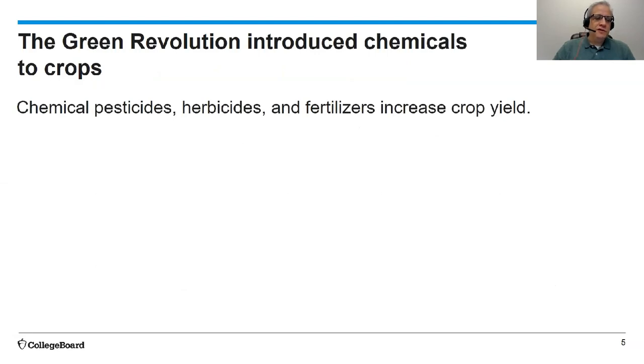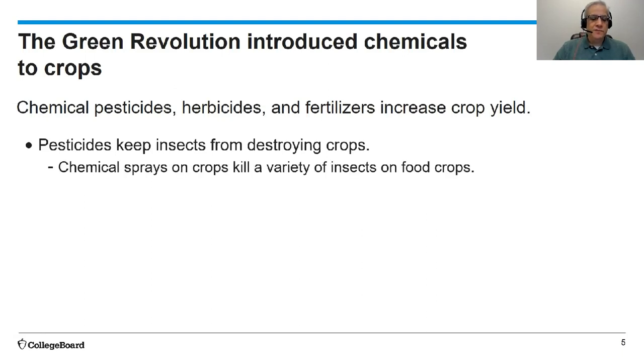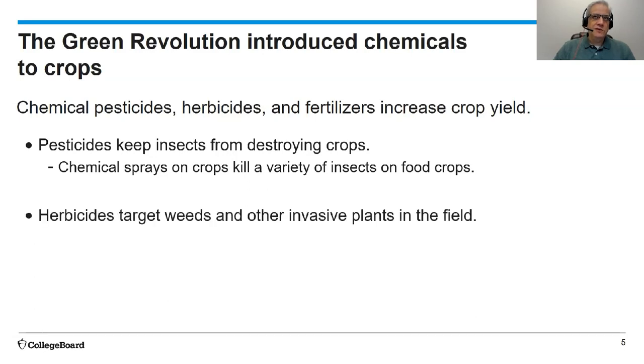The Green Revolution introduced chemicals to crops. The chemical pesticides, herbicides, and fertilizers increase the crop yield. Pesticides keep insects from destroying crops. Chemical sprays on crops kill a variety of insects on the food crops to make sure that the yield is increased. Herbicides target weeds and other invasive plants in the field.